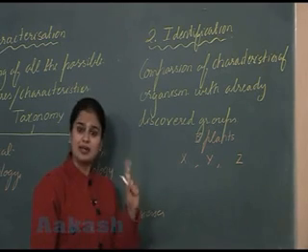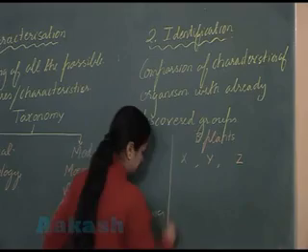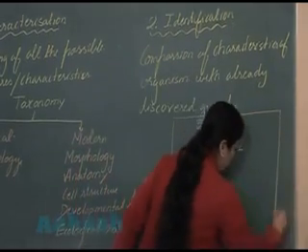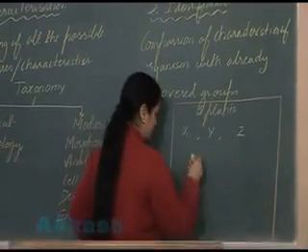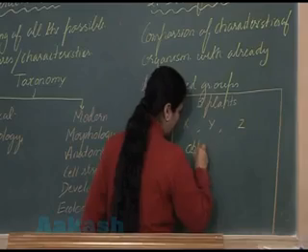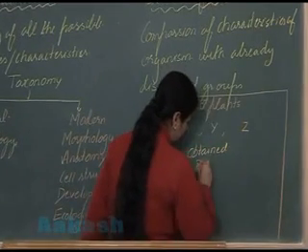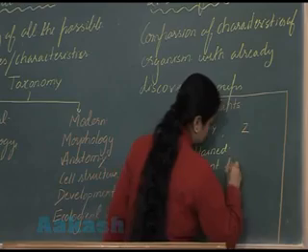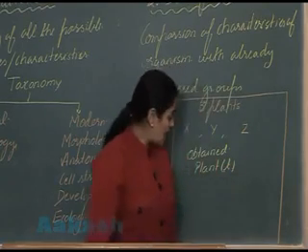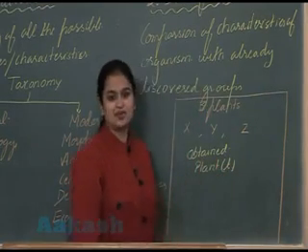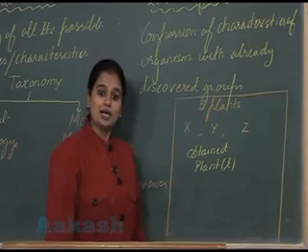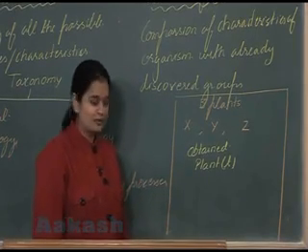Let's say that plant is T. Now I have to identify this plant. How will I perform this?